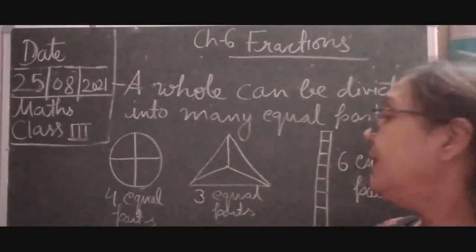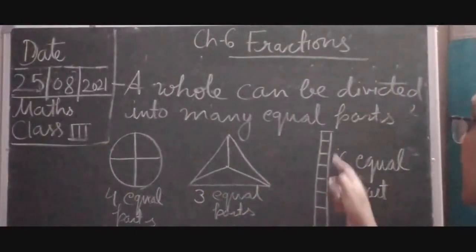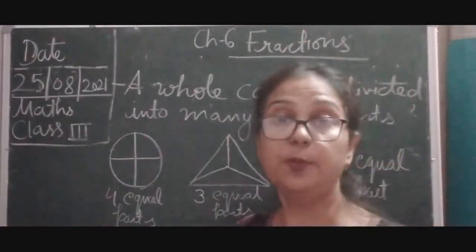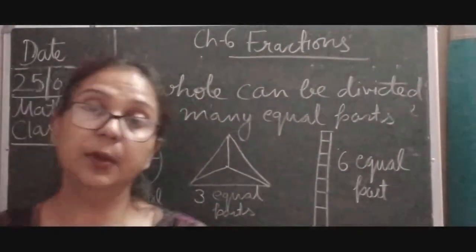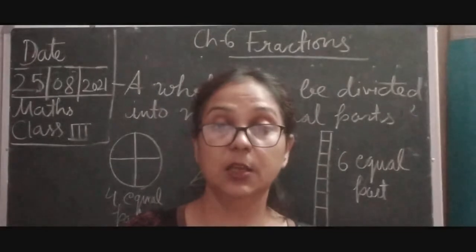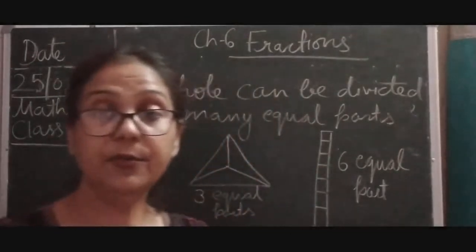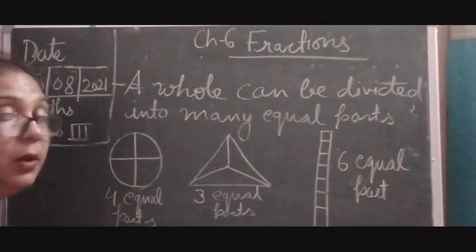Okay, so I have divided this circle into 4 parts, this triangle into 3 parts, and this rectangle into 6 parts. तो आप किसी भी shape को equally divide कर सकते हैं. It is not tough for us. So that is how we can understand fraction. A whole can be divided into many equal parts.